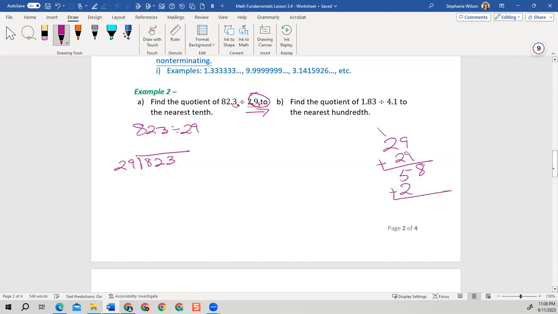So if I add 29 again, I got 8 plus 9 is 17, carry the 1. 1 plus 5 plus 2 is 8. So it busted. So we want to start with 29 times 2. 2 times 29 is 58. So that's what this is, 2 times it. And this next one is 3 times that.